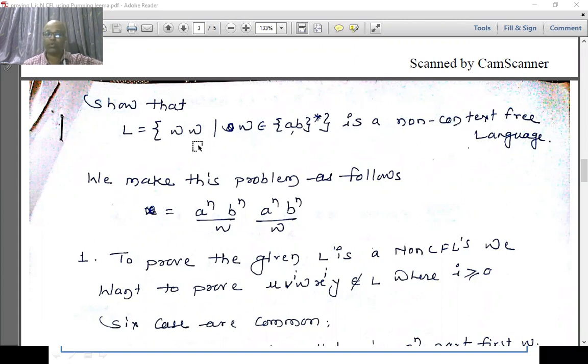If all the strings are of this kind, then this particular string is in the language. We make some modification as explained. We consider the particular W as a raised to n and b raised to n, so the total number of a's and b's should be equal, and then this pattern follows for the next part. So we are considering W followed by W in this case.